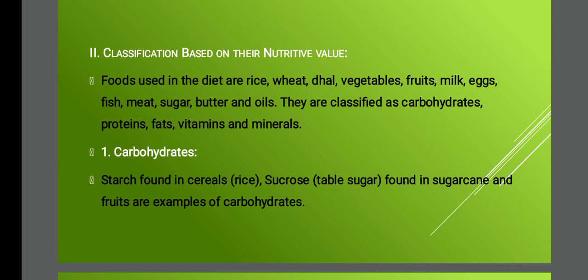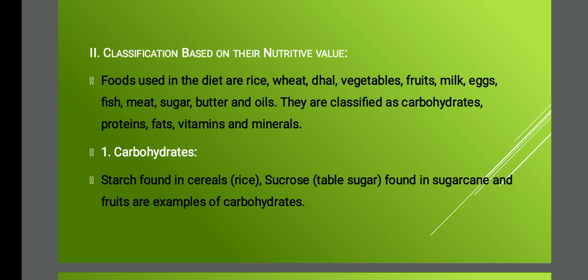Previously I said that based on the function there are 4 different types, and based on the nutrient value we have 5 different types. The first one is carbohydrate, second one is protein, third one is fats, fourth is vitamin and fifth is minerals. In today's class we will see just carbohydrates, proteins and fats. In the next class we will see vitamins and minerals. Is it clear for you? Yes. So I'll repeat the point once again.